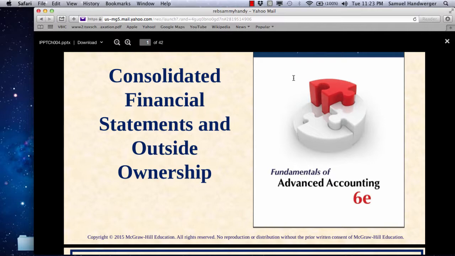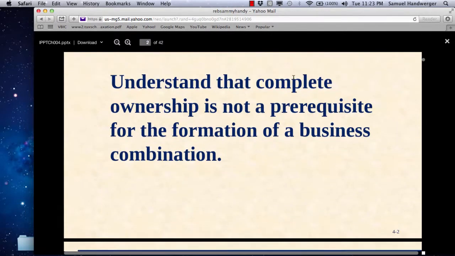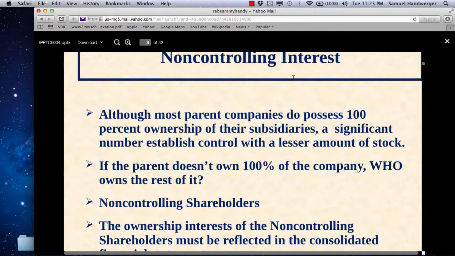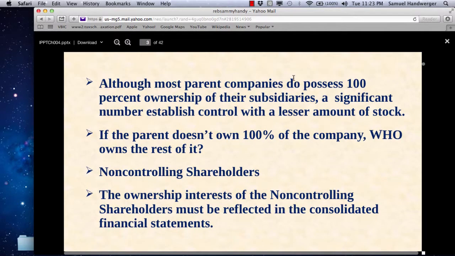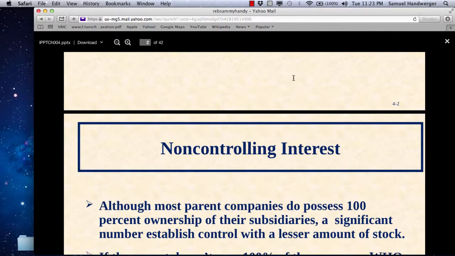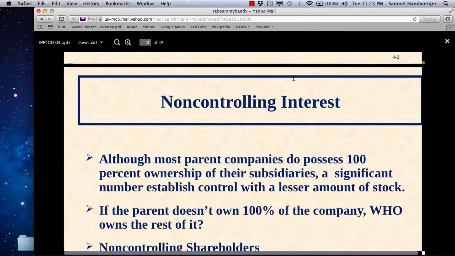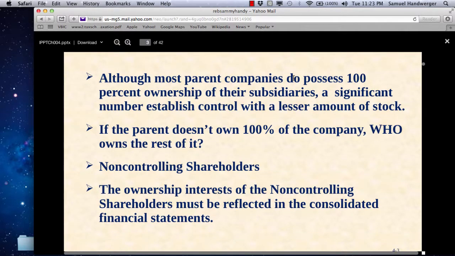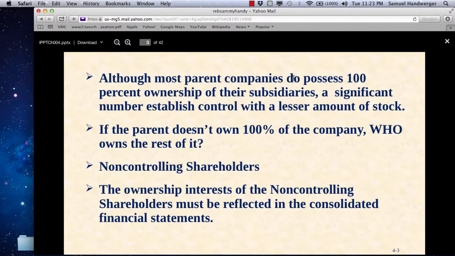Okay, so here's the situation. When there is this less than 100% ownership, we call the existence of the other shareholders of the subsidiary, whatever percentage is not owned by the parent, the non-controlling interest. All right, bullet number 1 is probably true. Most parent companies do possess 100% ownership. But if it doesn't, what happens then? Who owns the rest? Non-controlling shareholders.